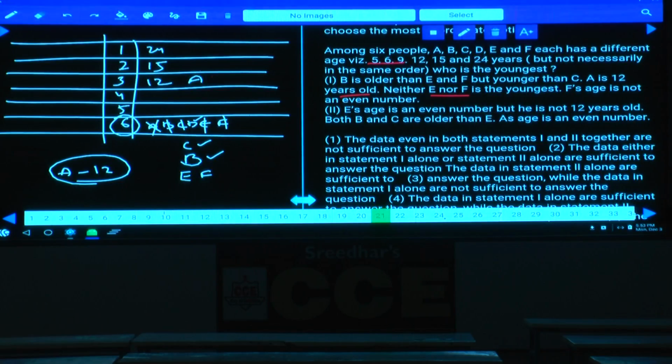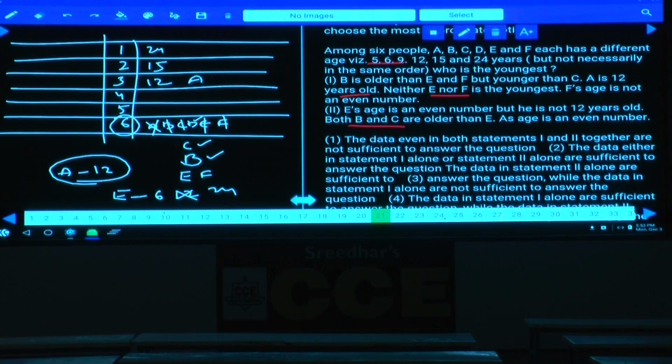Then coming to condition number 2, each age is an even number. Each age is an even number means what are the even numbers in this one. 6, 12 and 24 are the 3 even numbers, but he is not 12 years, hence this person could be either 6 or 24. Both B and C are older than E.